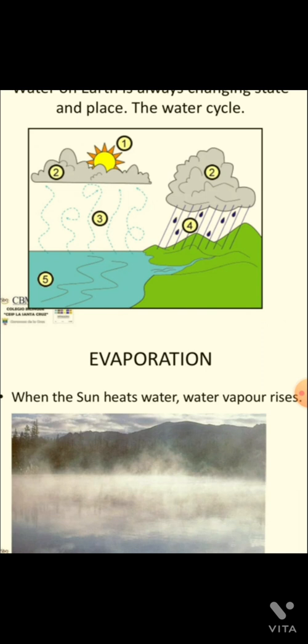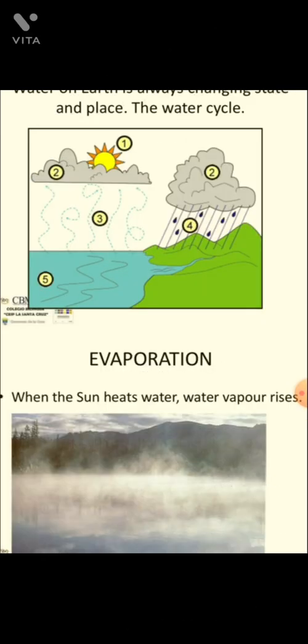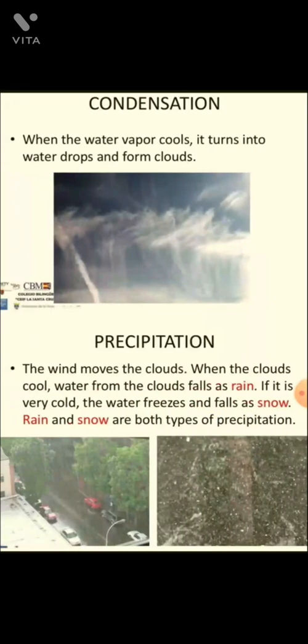This is evaporation. You say that when the sun heats water, then evaporation will take place in this way. You can see in this diagram condensation like this. When the water vapor cools, it turns into water droplets and forms clouds like this in the upper atmosphere. It condenses water vapors and forms clouds. This is known as condensation.